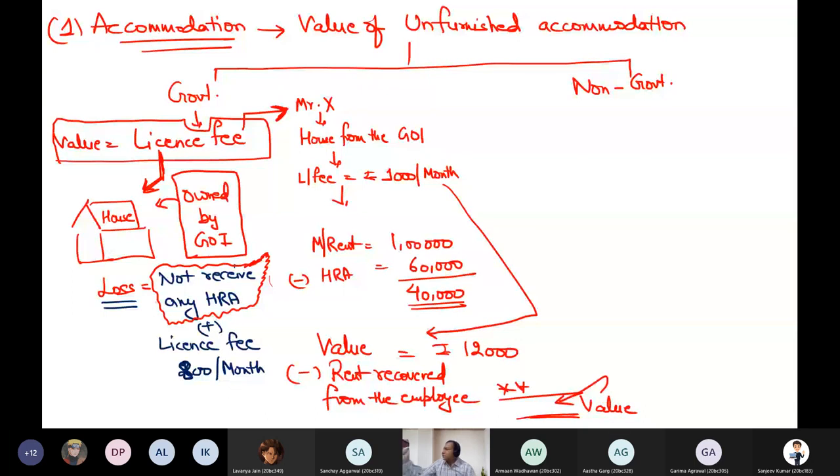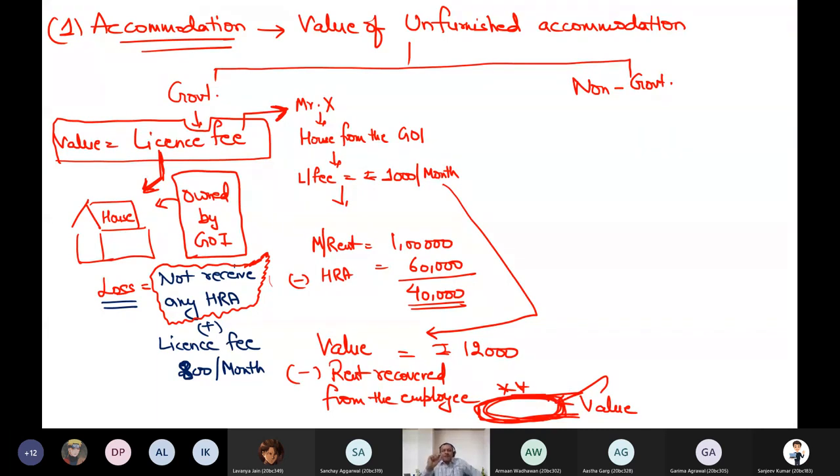You simply apply this logic in your mind, that whenever you determine any perquisite, compute the value as per the provisions, and from that final value always deduct the amount recovered from the employee, because that amount recovered will reduce my saving. So whatever is the difference, this difference is practically the net saving, and I will include this amount as income under the head salary with the name perquisite.